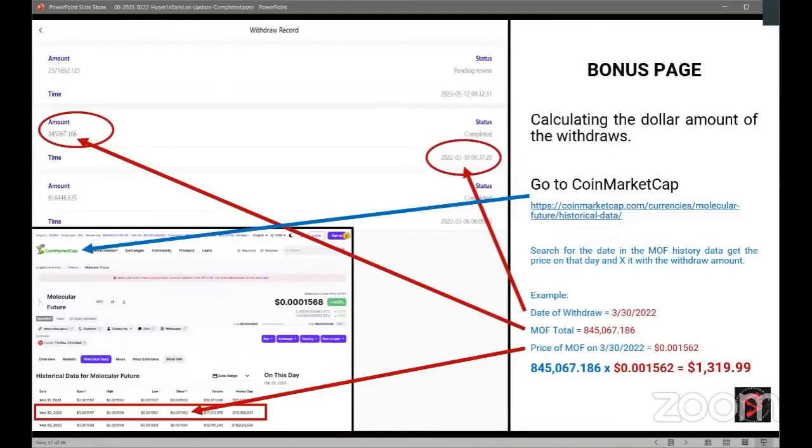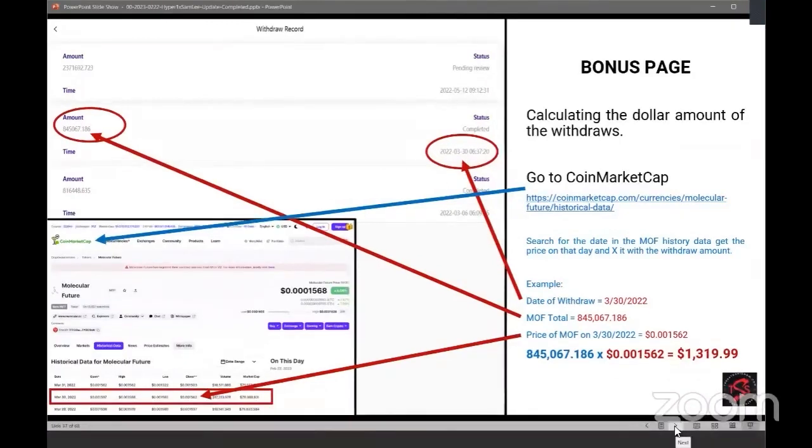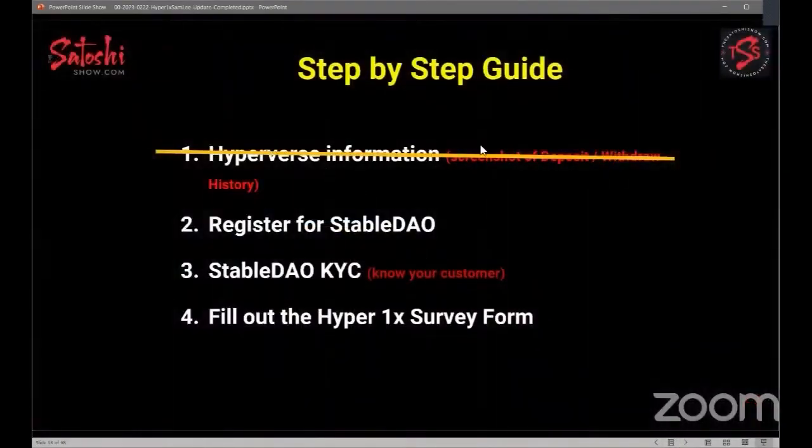Do you guys have any questions? All right, so that's how you get your deposit and your withdrawal from Hyperverse. Okay, so we did number 1. Now let's go to number 2.